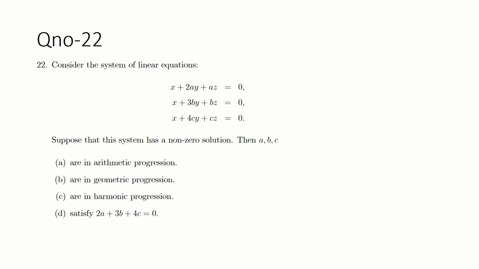Okay, question number 22. Consider the system of linear equations x plus 2ay plus az equal to 0, x plus 3by plus bz equal to 0, x plus 4cy plus cz equal to 0. Guys, for a non-zero solution, just find the determinant. Non-zero solution means determinant equal to 0.